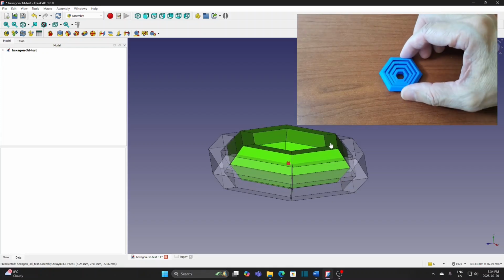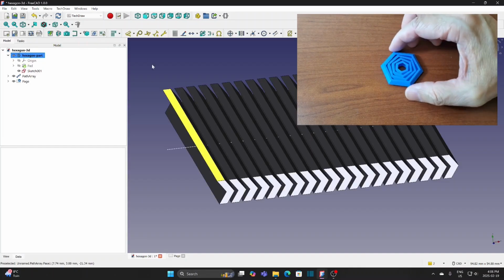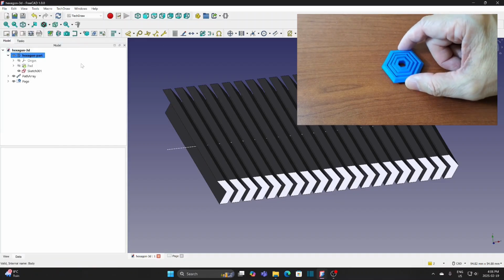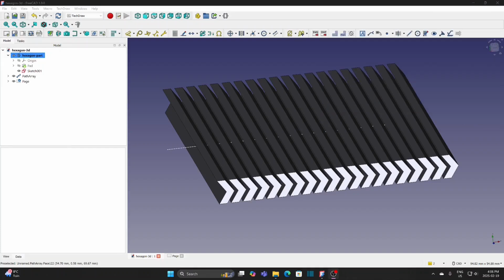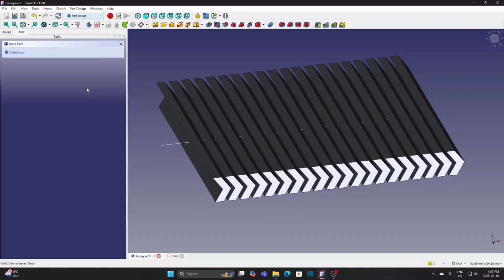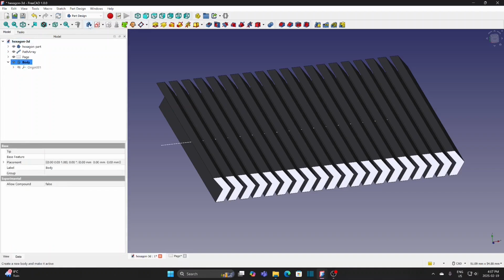I make a mini model to test before I create the final one. As I don't want to spend 3 hours to print, and the model doesn't work. Switch to Part Design Workbench. Create a new body, name it as Triangle.